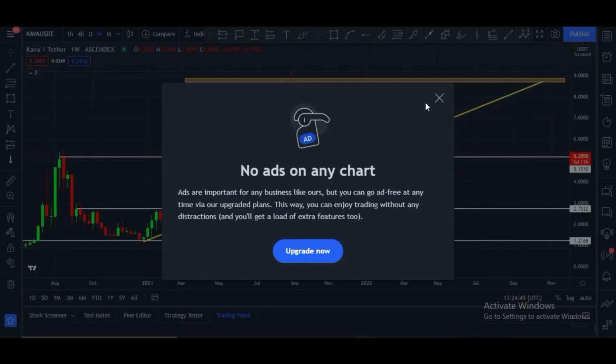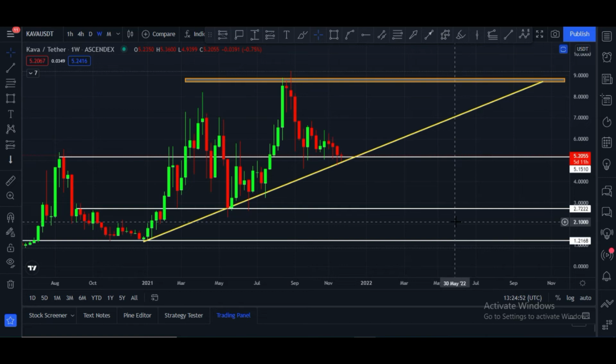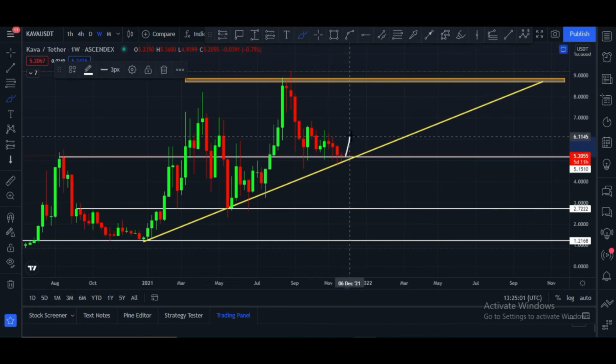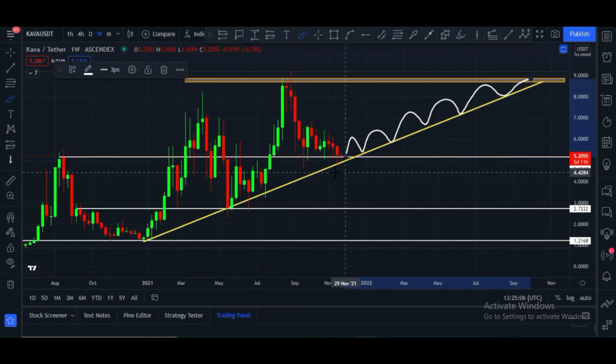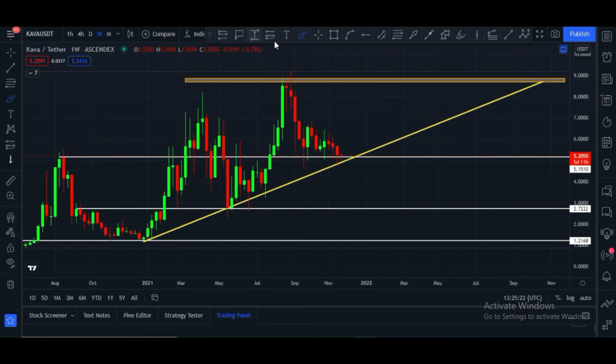This is the Kava weekly chart, USDT pair, and here you can see it is respecting this trend line very much. After every touch price bounces back. Now again prices are at the same level, which is very important, and we have to be very careful.